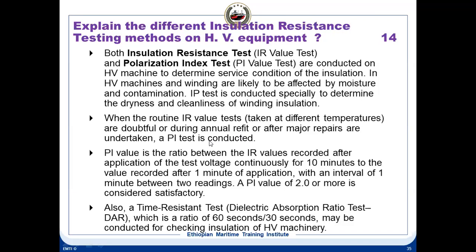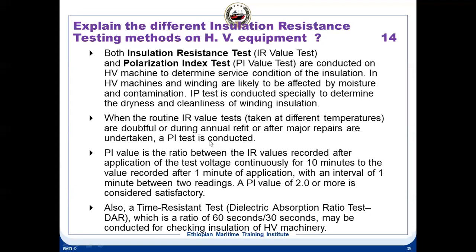Now, when you are using a Megger on any rotating machineries, the minimum IR value should be rated voltage divided by 1000, plus 1. That is the standard rule. That means the minimum IR value should be kV plus 1.